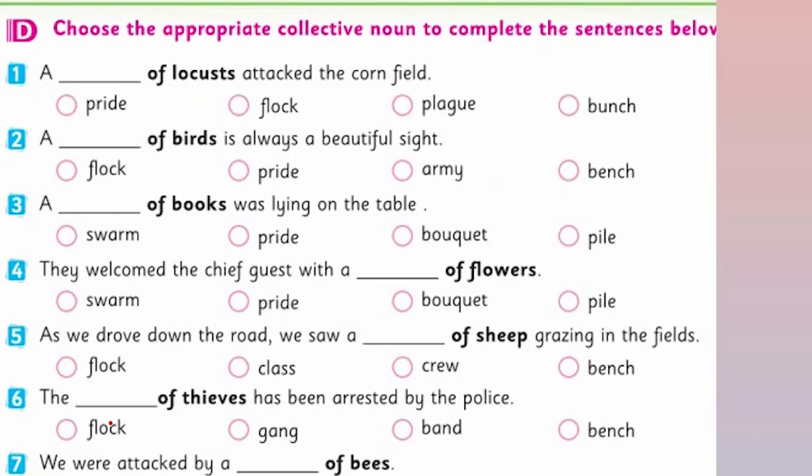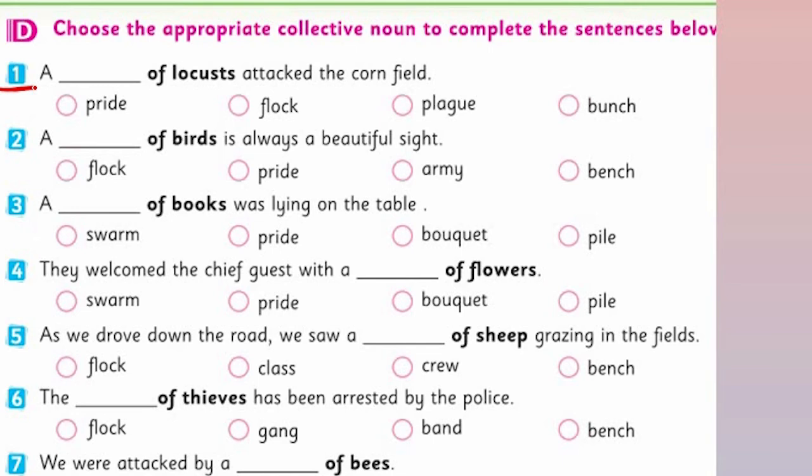Choose the appropriate collective noun to complete the sentences below. Let me do the first one for you. We have given the exercise of collective nouns. You can learn many collective nouns from your dictionary or internet or other resources. So you can easily do this exercise. Let me do the few for you. Now look at the first one here. A group of locusts attacked cornfields.